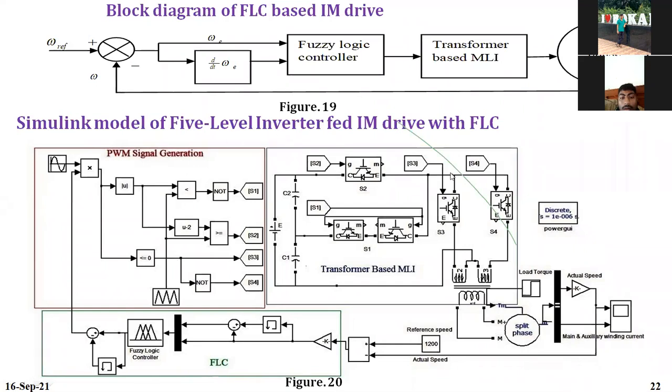So this is the MATLAB simulation diagram. This is the fuzzy logic controller simulation. This is a closed loop. Fuzzy logic means closed loop. That closed loop goes to my PWM signal generation. The signal generation will give signals to S1, S2, S3, S4. I'm giving pulses to my multi-level inverter. This is the single phase induction motor.